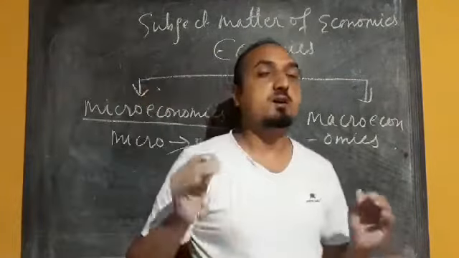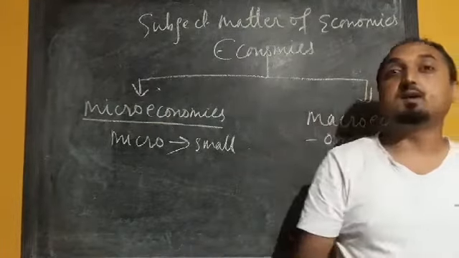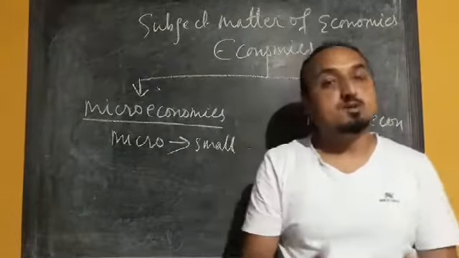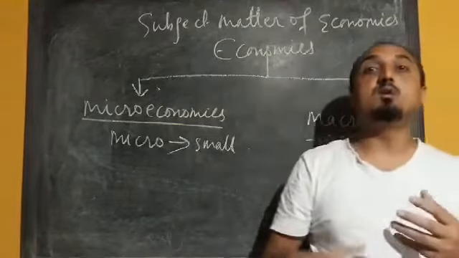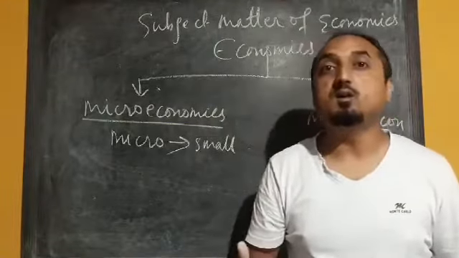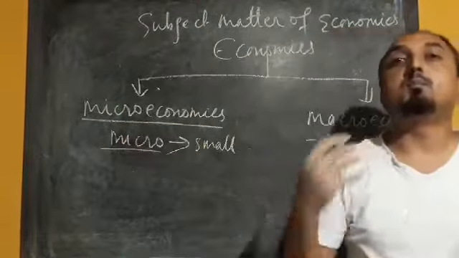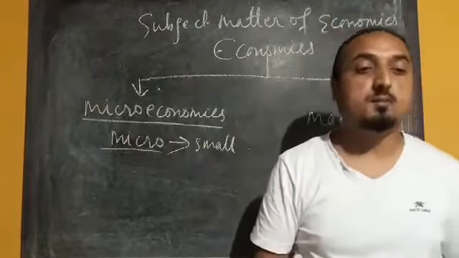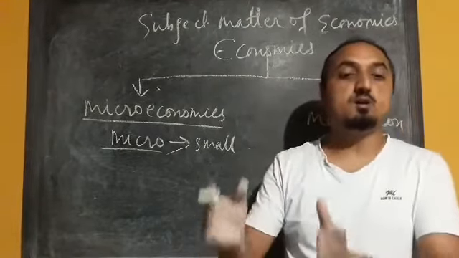Now we'll move to the definition. Microeconomics is defined as the study of individual economic units or the study of individual behavior. Microeconomics studies the economic behavior of individual economic variables.